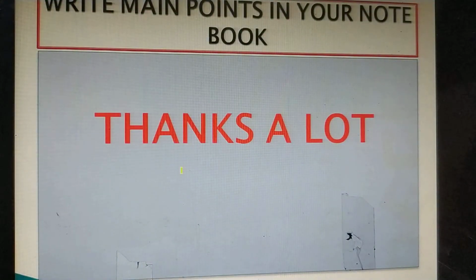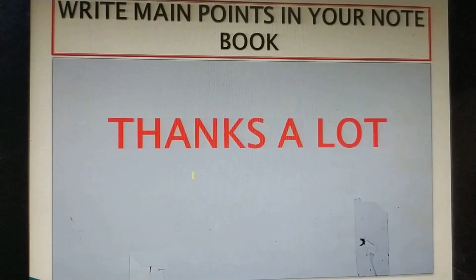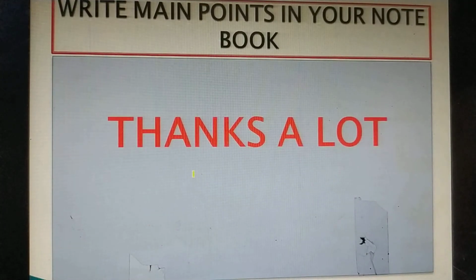So you can understand that we have discussed all the main points of this chapter, starting from the constituencies, then the voters list, then nomination, then campaign, then polling, then result. Some of the other points also we discussed in this chapter. I hope you understood. Write down your main points in your notebook and learn these points. Thank you very much.